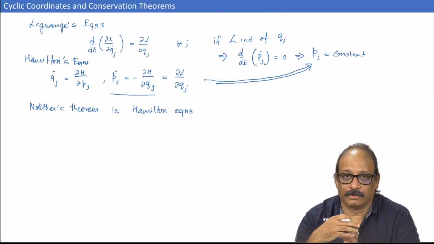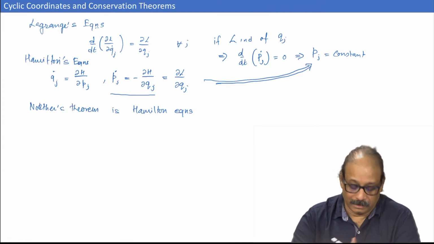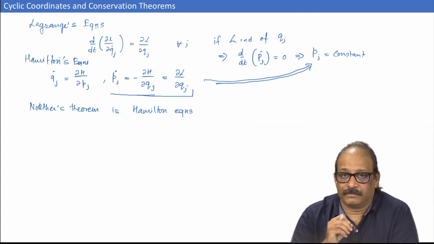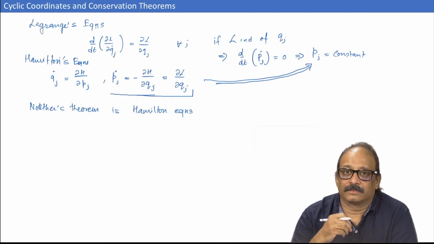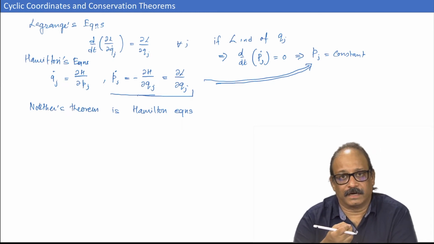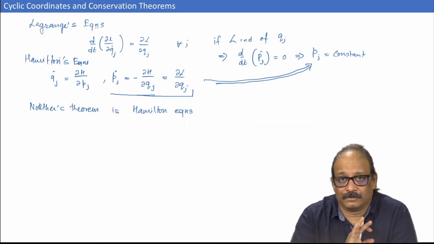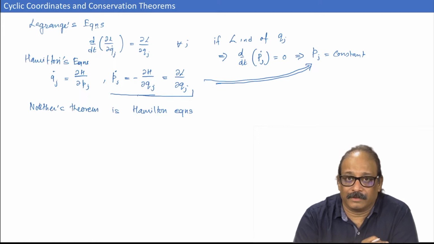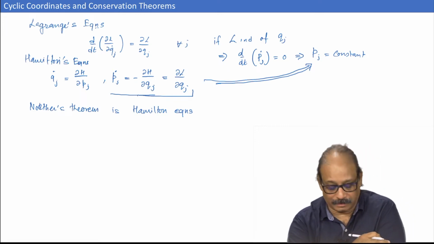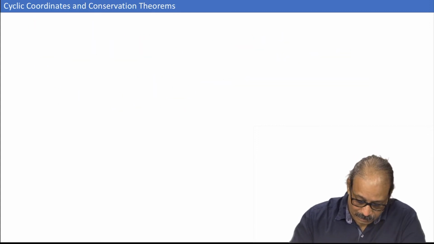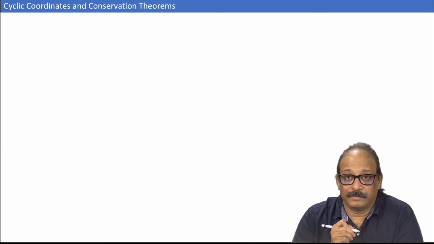So, I am not going to derive those expressions again, but this makes the connection very clear: the partial derivative of the Hamiltonian with respect to q j is also equal to the partial derivative of the Lagrangian with respect to q j, but with an additional minus sign. That immediately tells you that a cyclic coordinate for a Lagrangian is also a cyclic coordinate for the Hamiltonian system. Okay.